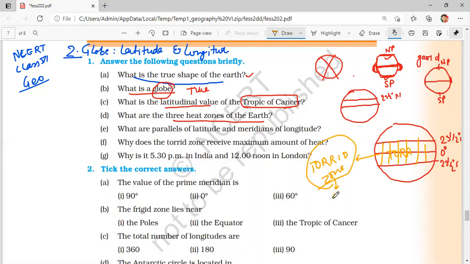You will find that the sun shines overhead at least once in a year at every place which is situated in between this 23.5 degree north and 23.5 degree south. Means every place in between this Tropic of Cancer and Tropic of Capricorn receives the midday sun at least once in a year. Okay, that is why this area receives the maximum amount of heat in comparison to other areas on earth. So that is why this is the warmest zone of the earth among the three zones.